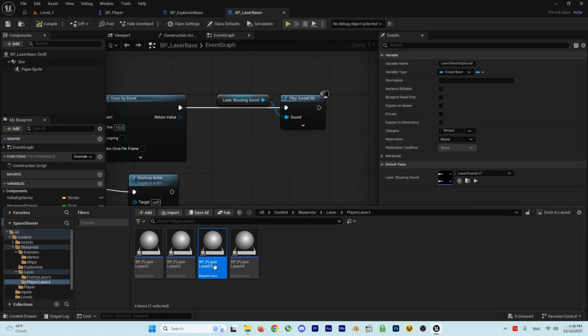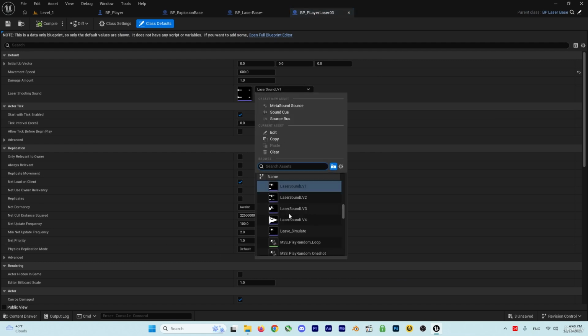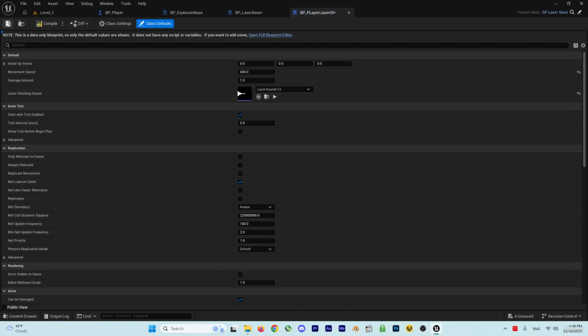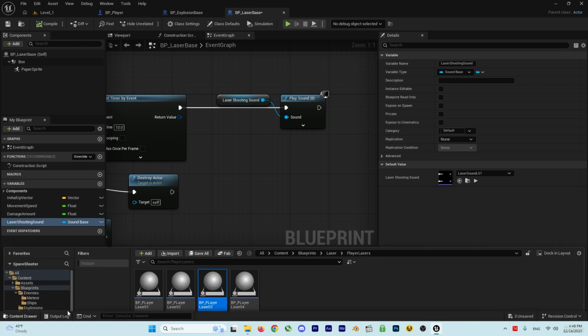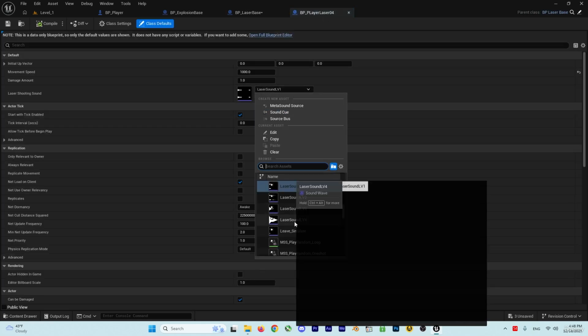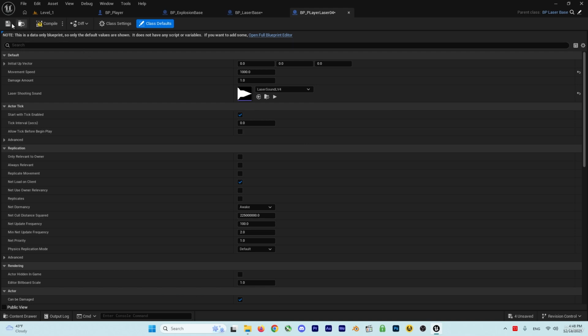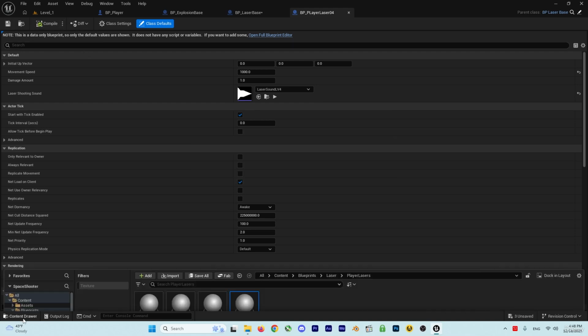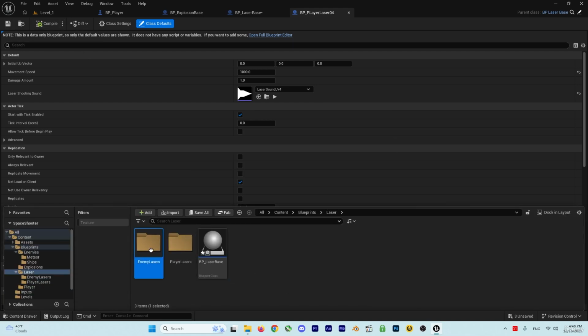Now for laser level 3, again we can change it to level 3. That's it. You can hit save and close it. Now for the next one, player laser 4, change it to laser sound level 4. That's it. Beautiful. Now let's just go back to the enemy laser.